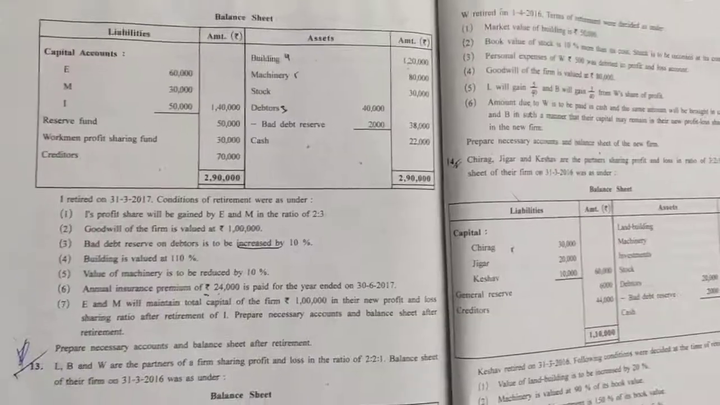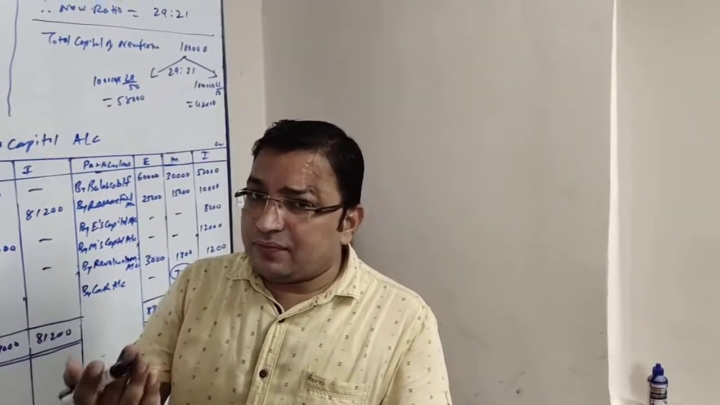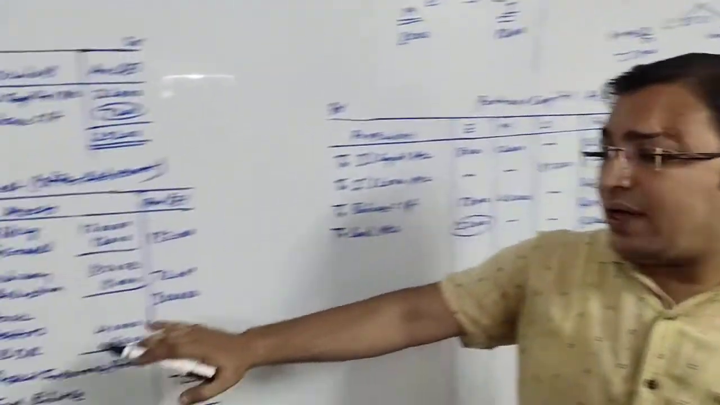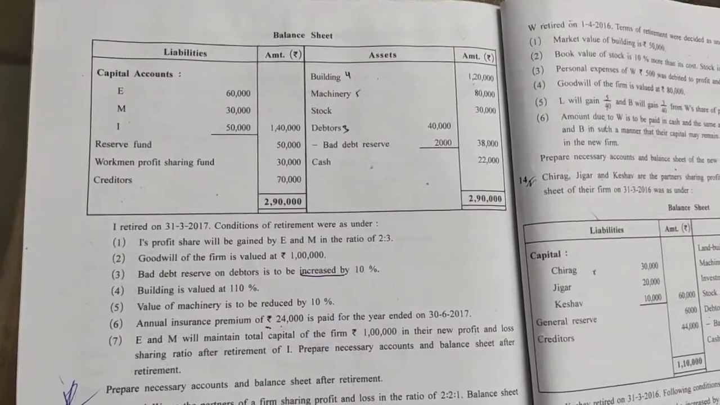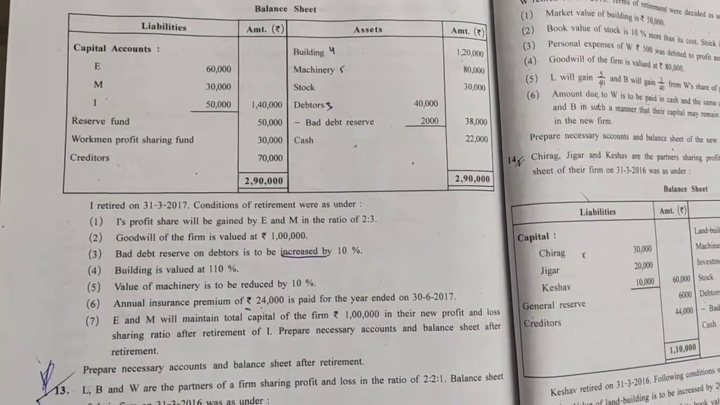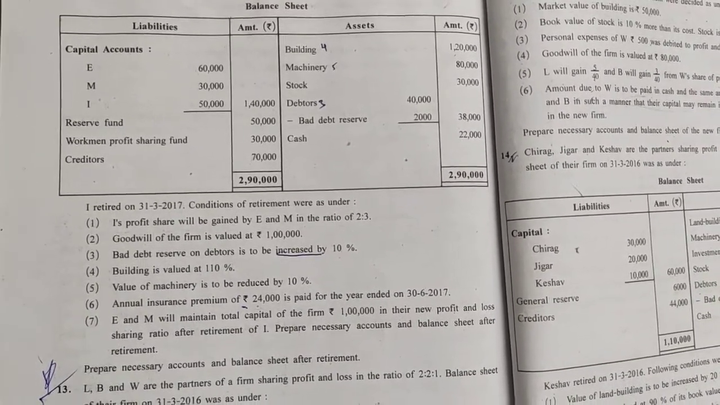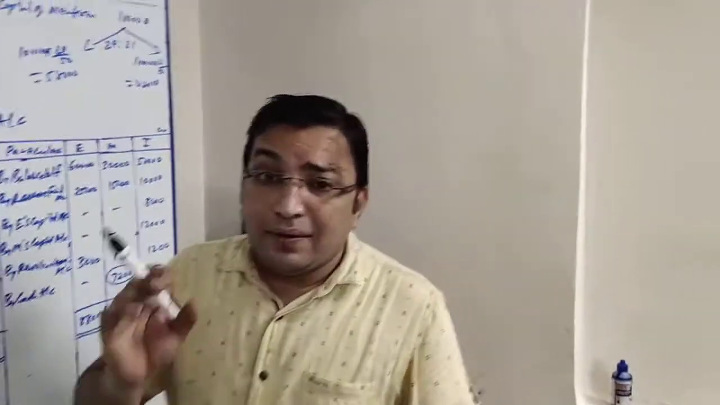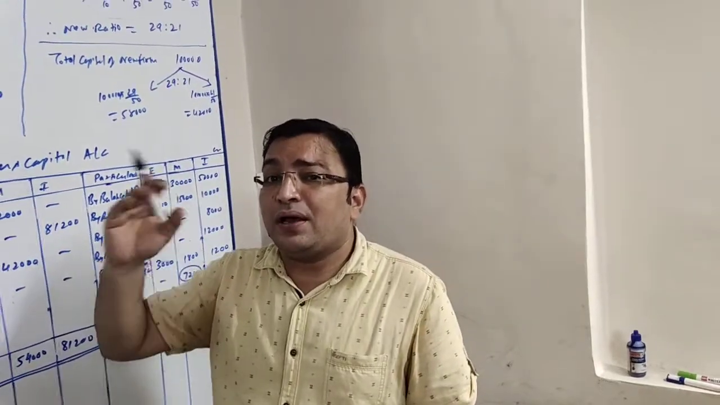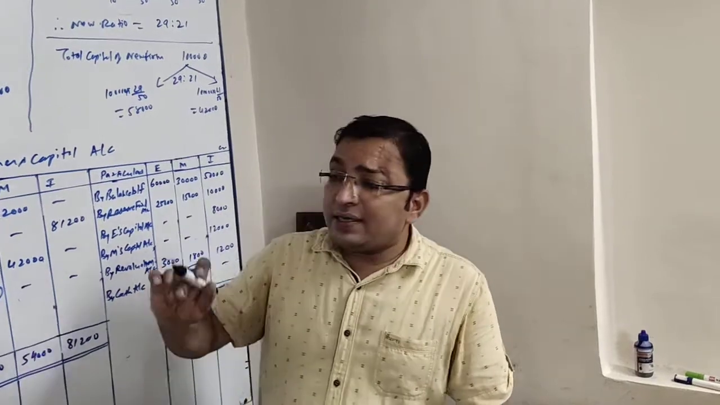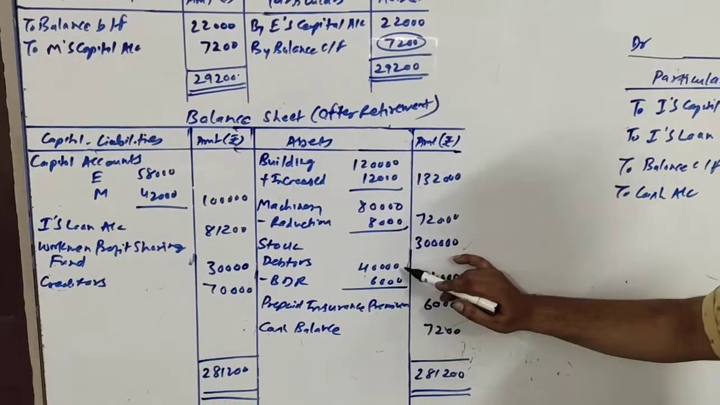Okay, next item. Stock is given at 30,000, unchanged. There is no adjustment for stock, so directly we will be writing in the balance sheet stock rupees 30,000. Okay, debtors 40,000 minus BDR 2,000, 38,000 is given, and adjustment number 3 says bad debts reserve on debtors is to be increased by 10%. So BDR is to be increased by 10%, meaning whatever BDR is there will continue along with another 10% provision. So debtors are given as rupees 40,000, and 10% BDR we have to increase, so 4,000 we have to increase.